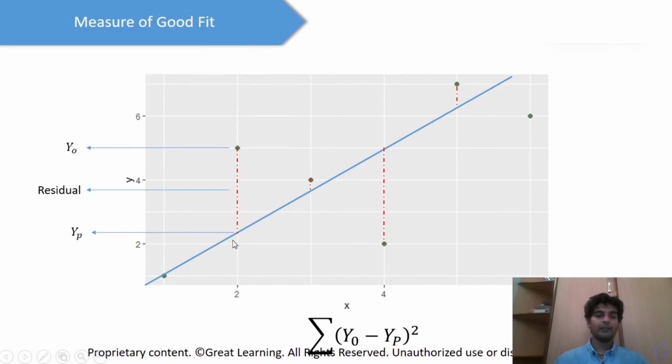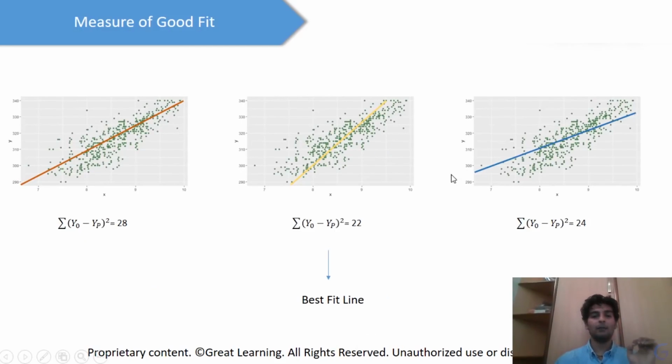So here what we do is, we subtract this minus this, we get the residual. Similarly, we do this minus this, we get the residual. We do this minus this, we get the residual. And then once we do that, we take the square of the residual, and then we add the square of residual of this, and then we add the square of residual with this. And then we get something known as residual sum of squares.